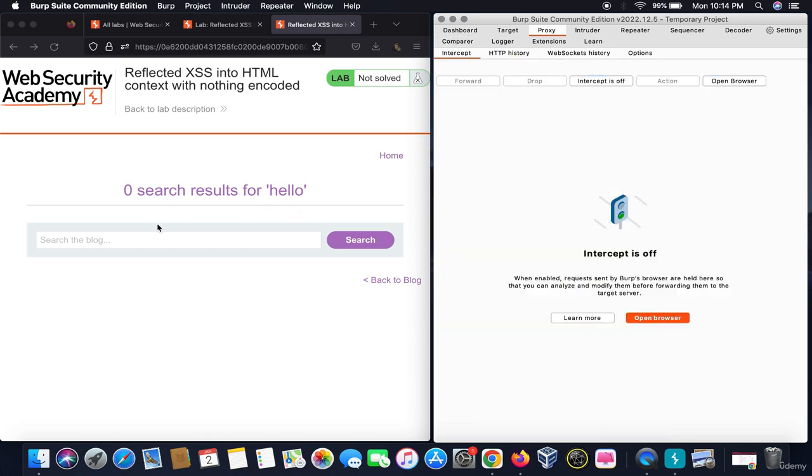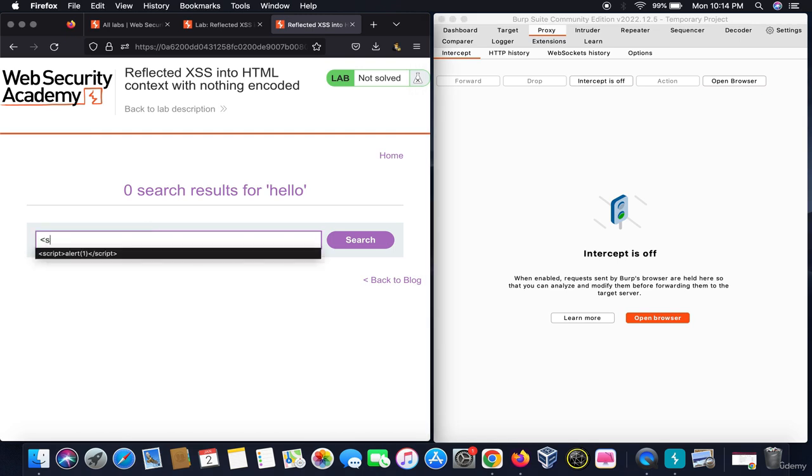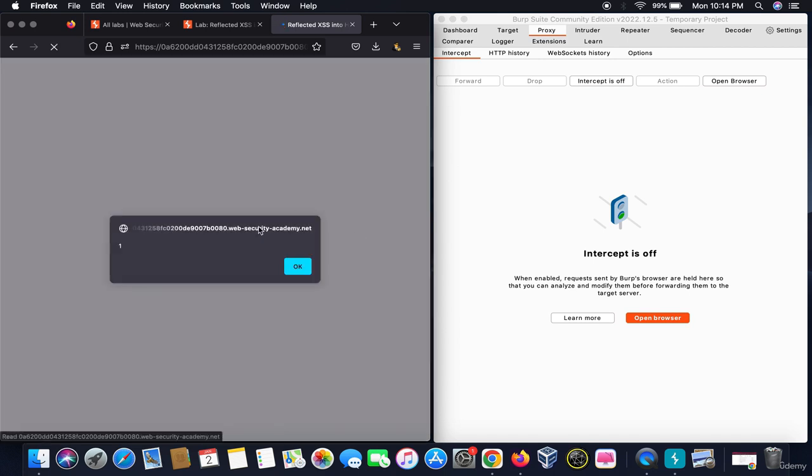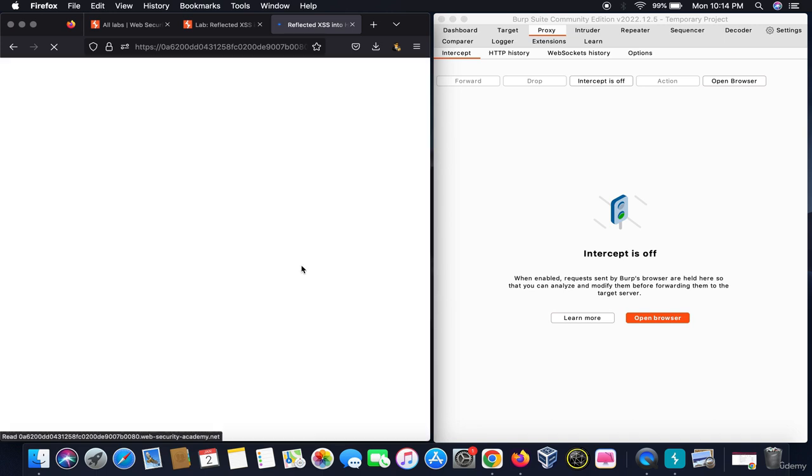So for testing reflected XSS, we will inject a malicious payload which is script alert script tag close, which is the most basic HTML code for testing reflected XSS. When I click on search, it gives me a pop-up saying 1. So this is an example of reflected XSS. You can report it to companies if you find it anywhere.